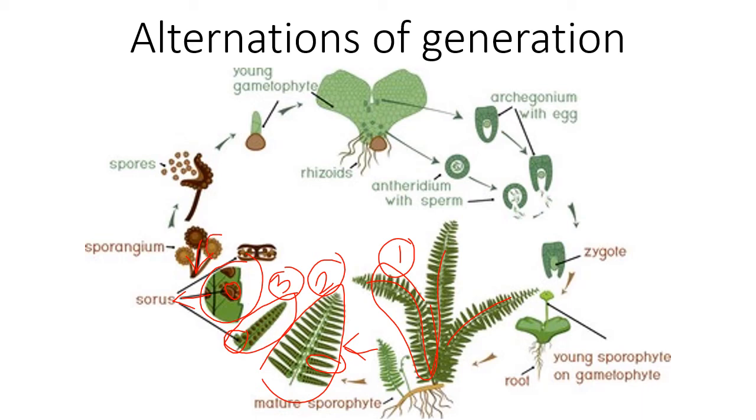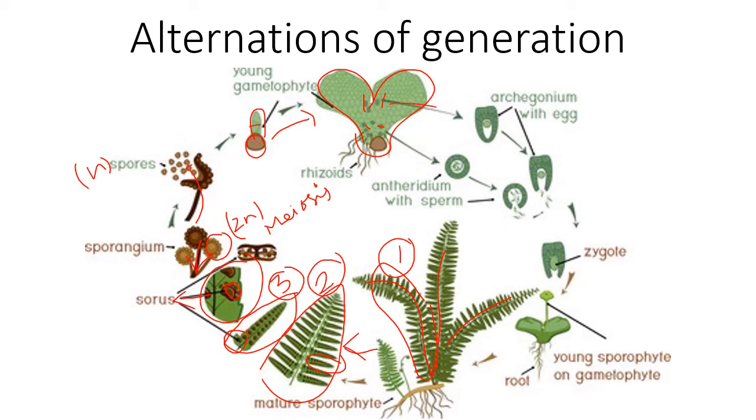Out of that, this one sporangium is there where diploid cells are present, but they undergo meiosis and all haploid cells are dispersed here, you can see they are dispersing. Then this individual cell grows and this is called a young gametophyte. This grows further and develops a mature gametophyte where here you can see archegonia and here you can see antheridia.